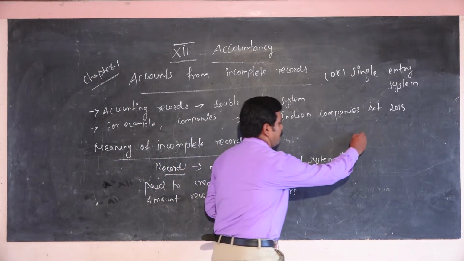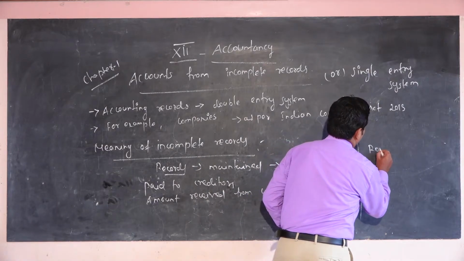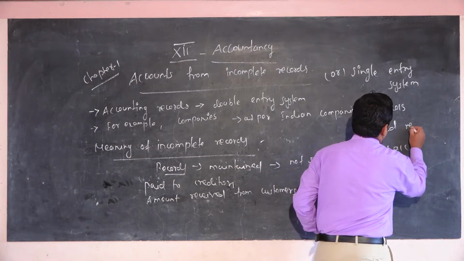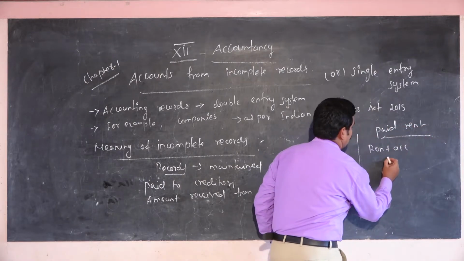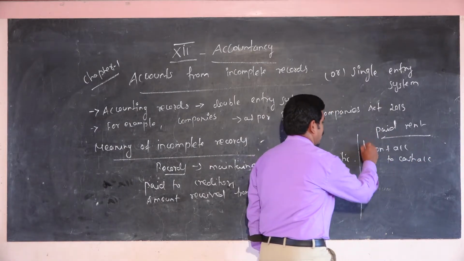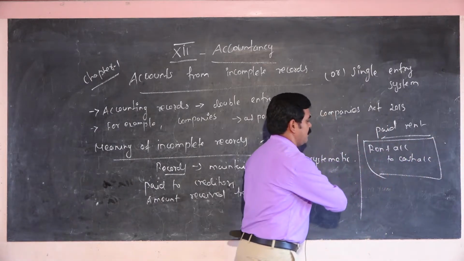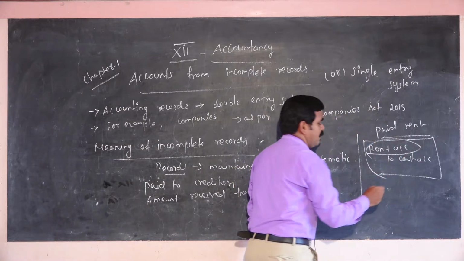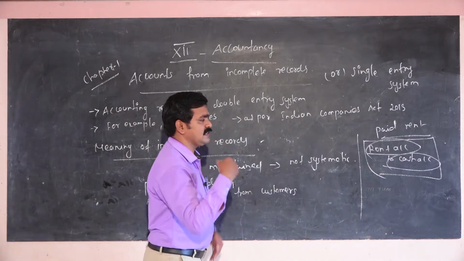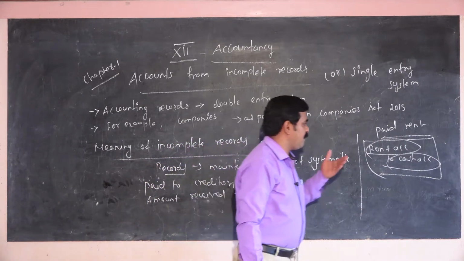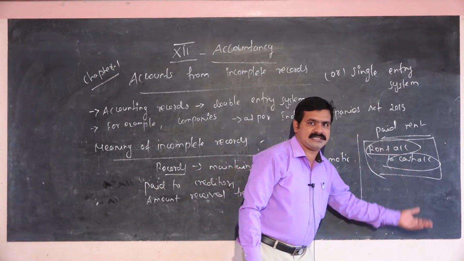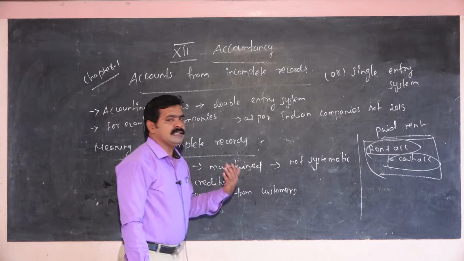Rent account to cash account, paid rent. That is a double entry. But some companies maintain only the debit side, some maintain only the cash account, that is the credit side. Some companies follow only the rent account, some maintain only the cash account. That is called incomplete records.